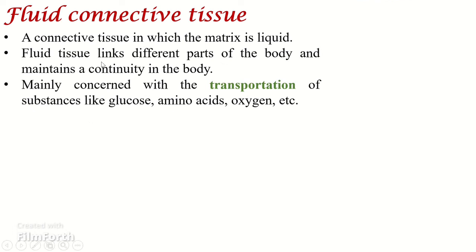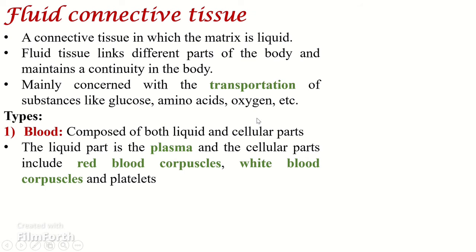The next one is the fluid connective tissue. A fluid connective tissue is one in which the matrix is liquid. The fluid tissue links different parts of the body and maintains continuity in the body. The main function of the fluid connective tissue is transportation of substances like glucose, amino acids, oxygen and other things. The types of fluid connective tissue are: the first one is the blood.